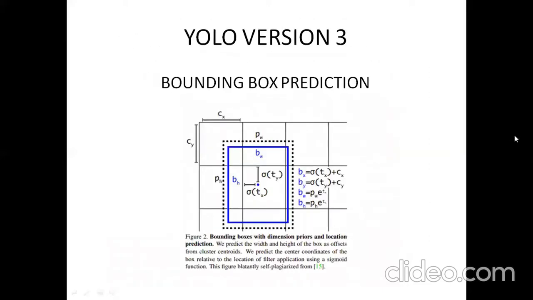Let's see YOLO v3, which is an improved version of YOLO. Our system predicts bounding boxes using dimension clusters as anchor boxes. The network predicts 4 coordinates for each bounding box, Tx, Ty, Tw, Th. If the cell is offset from the top left corner of the image by Cx, Cy and the bounding box prior has a width and height Pw, Ph, then the predictions correspond to the equations given in the image. We predict the width and height of the box as offsets from cluster centroids. Here cluster centroids refers to the k-means clustering parameters. We predict the center coordinates of the box relative to the location of filter application using the sigmoid function.